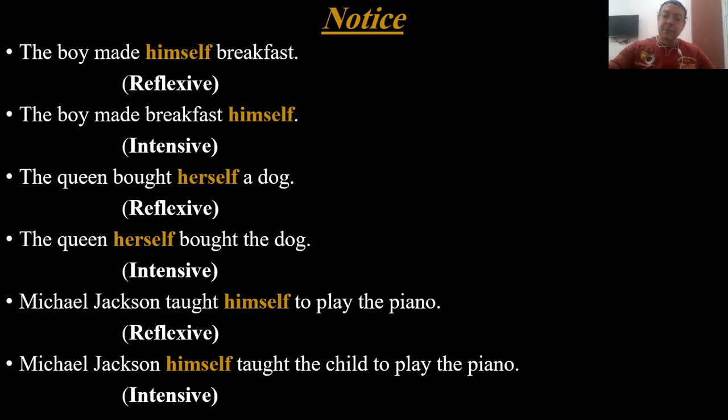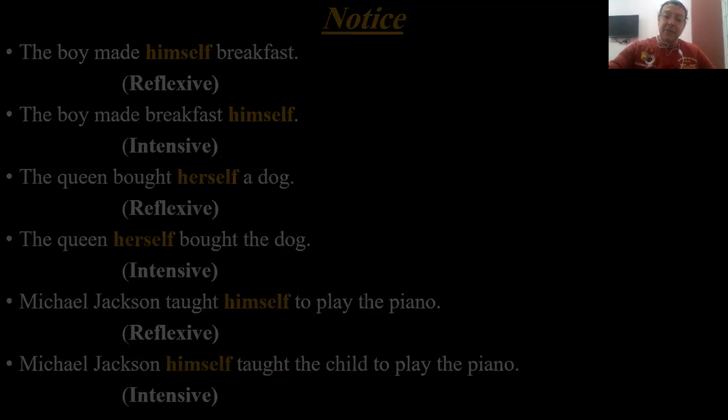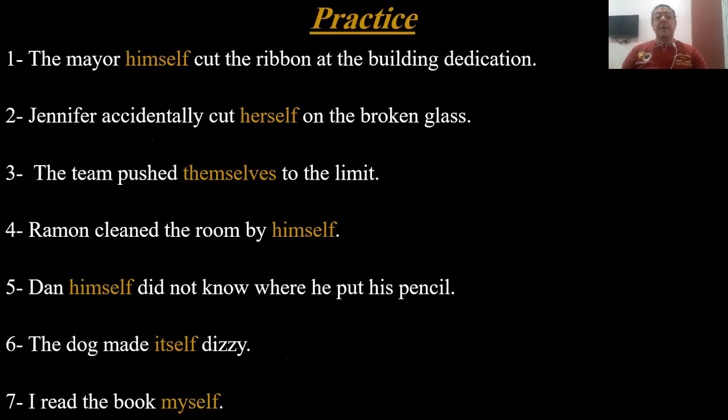Okay, so let's do some exercise now as an application to our lesson today. So now practice. Number one, the mayor himself cut the ribbon at the building. Two, Jennifer accidentally cut herself on the broken glass.